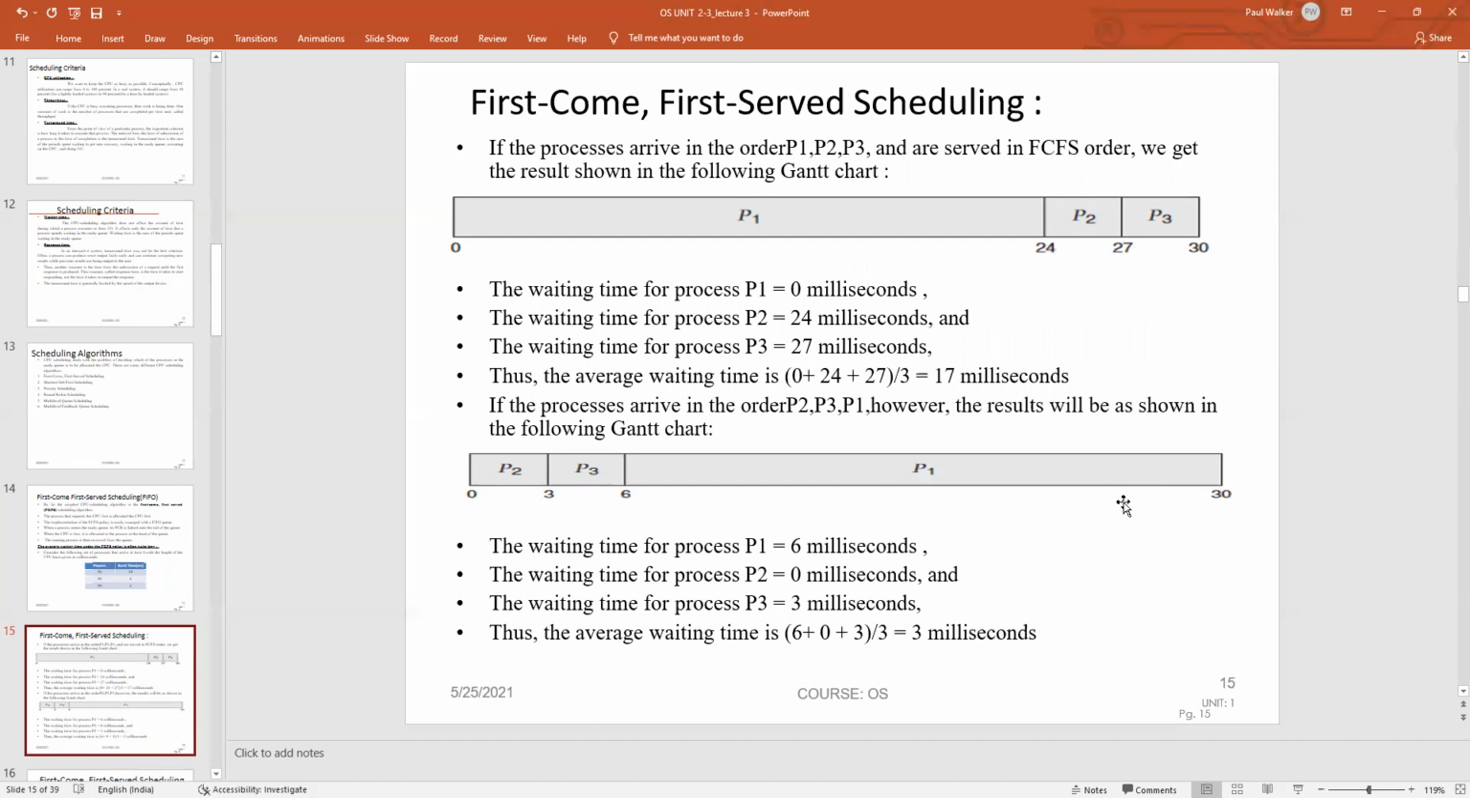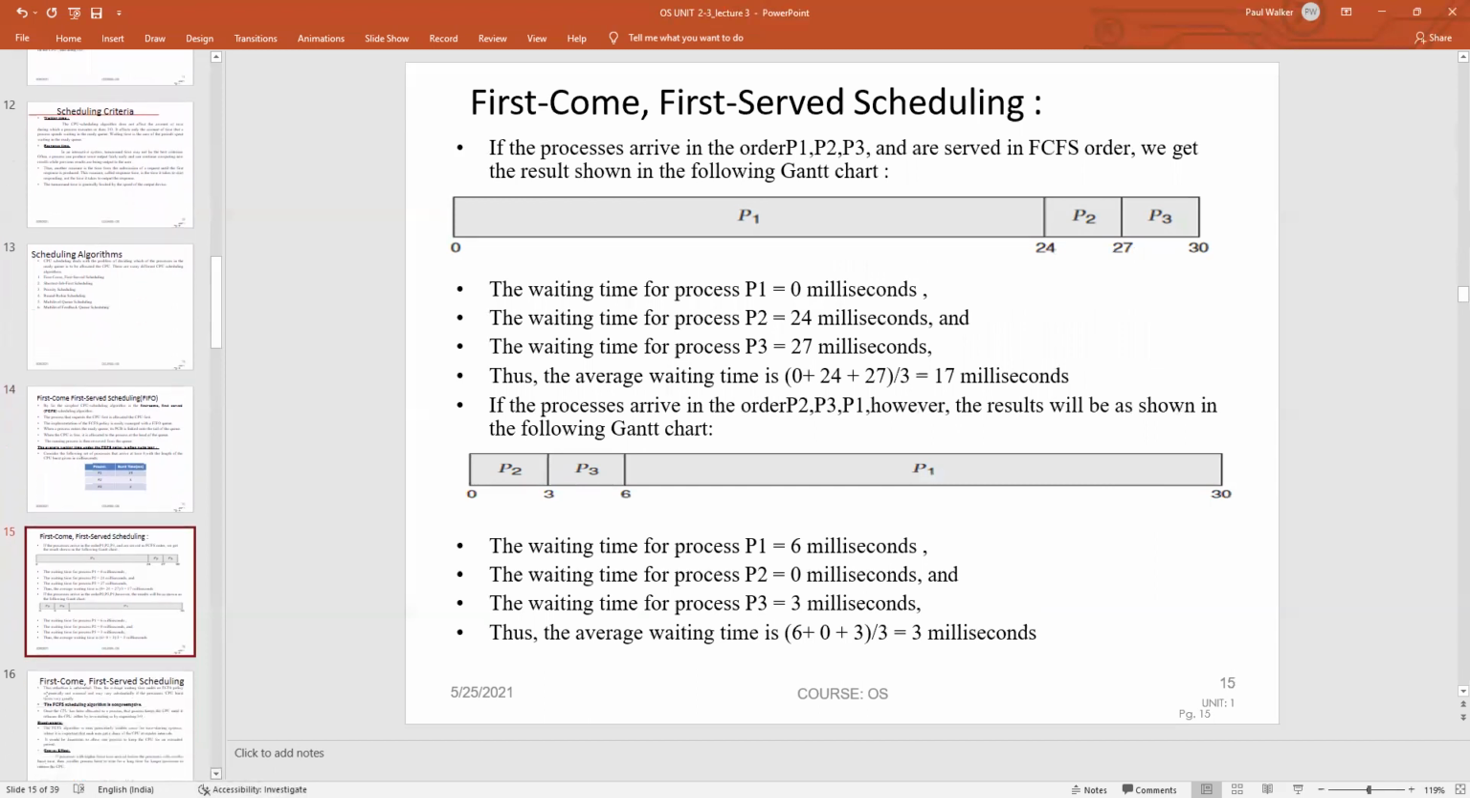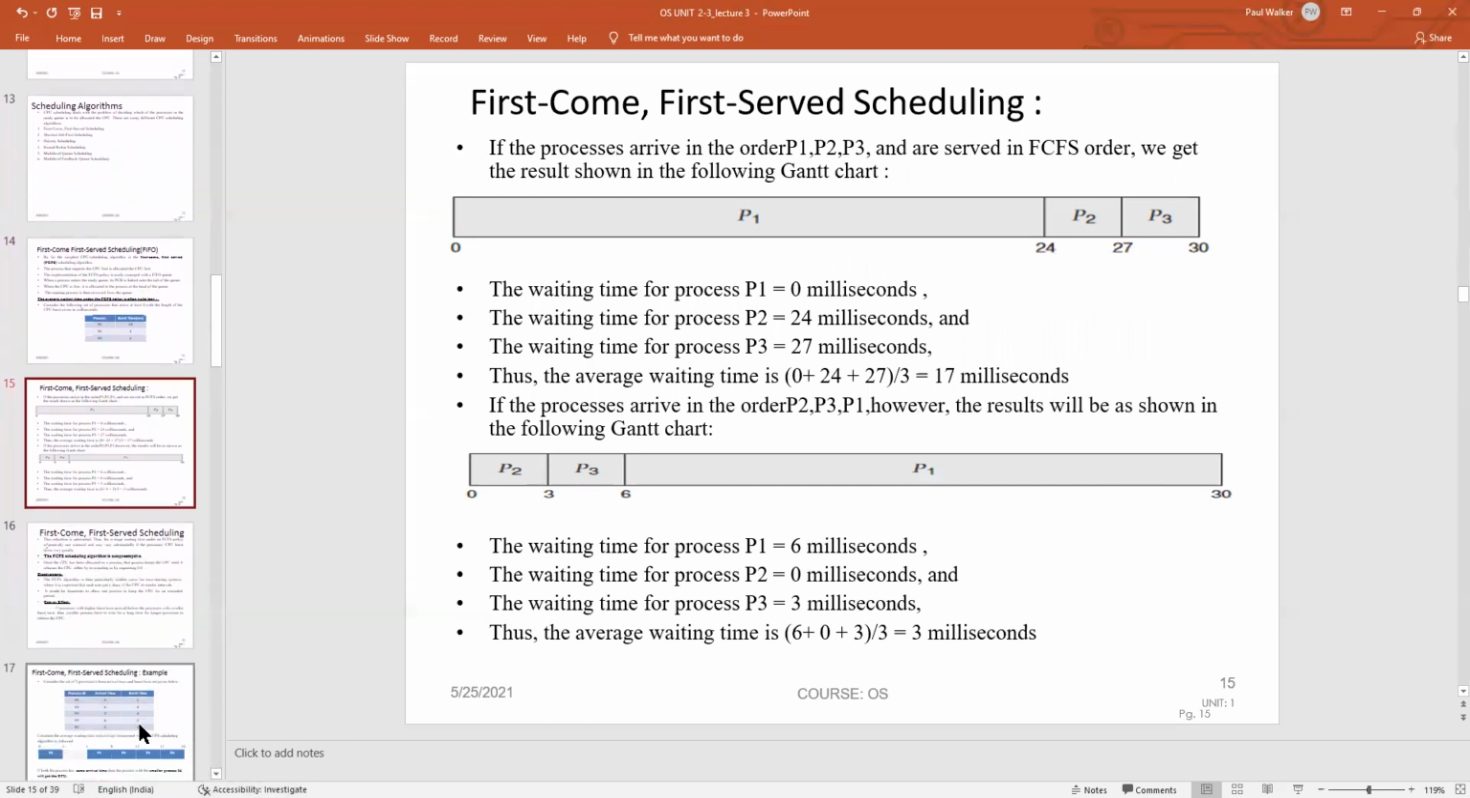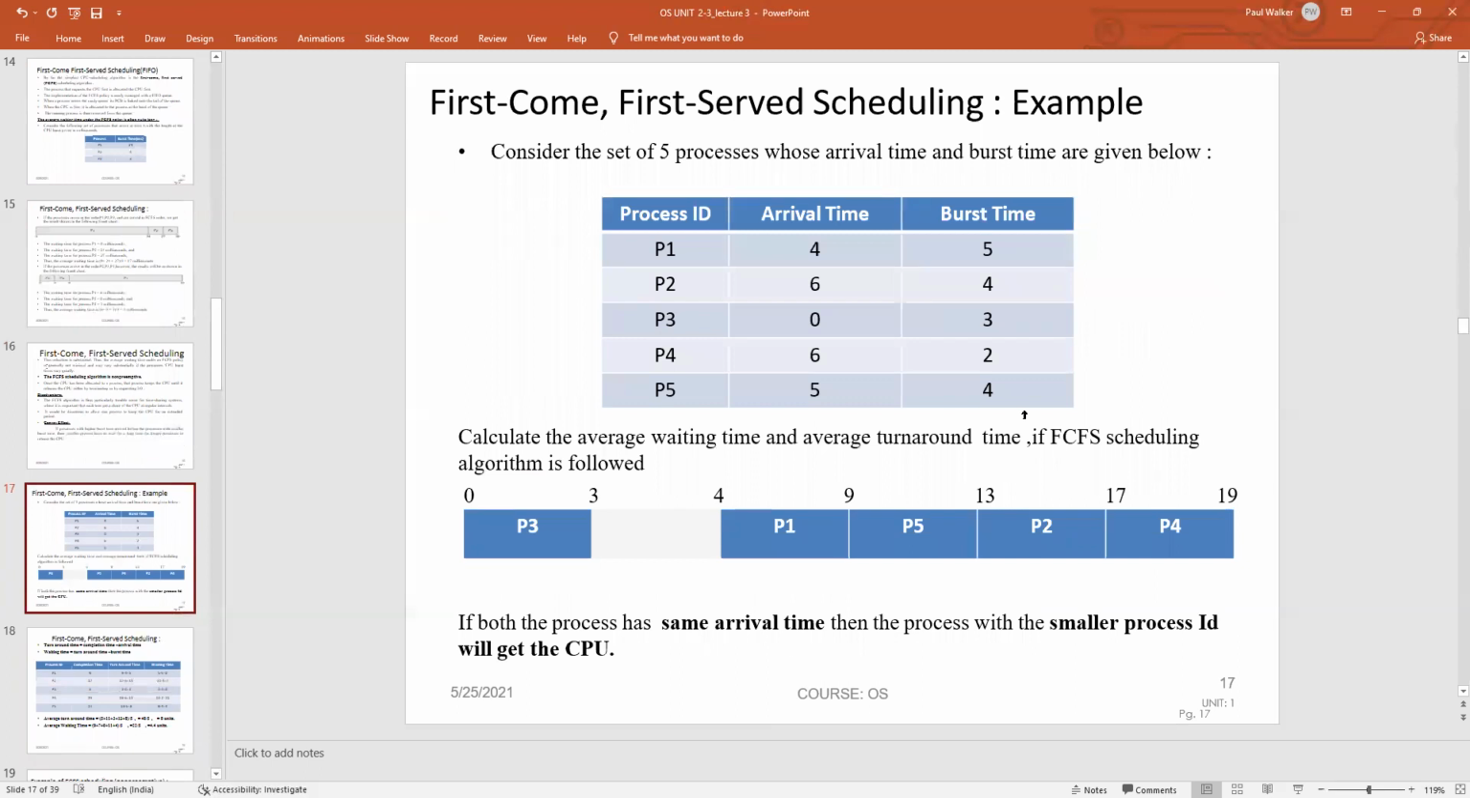The waiting time of each process can be calculated with the help of a formula. So this can be arrived at with the help of this particular sequence. For example, the waiting time and arrival time are going to be calculated with the help of the sequence. So this is the given question here.